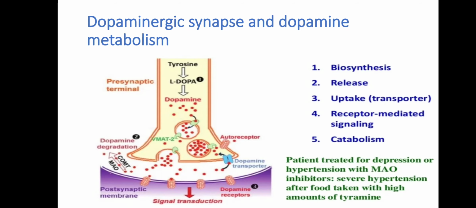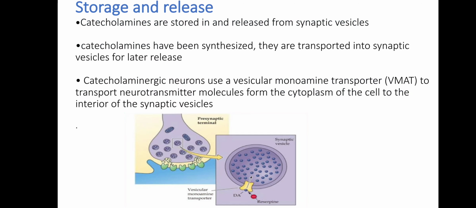Dopaminergic synapse and dopamine metabolism. First is biosynthesis, second release, third uptake, fourth receptor-mediated signaling, and fifth catabolism. Storage and release. Catecholamines are stored in and released from synaptic vesicles. Once catecholamines have been synthesized, they are transported into synaptic vesicles for later release. Catecholaminergic neurons use a vesicular monoamine transporter, VMAT, to transport neurotransmitter molecules from the cytoplasm of the cell to the interior of the synaptic vesicles.